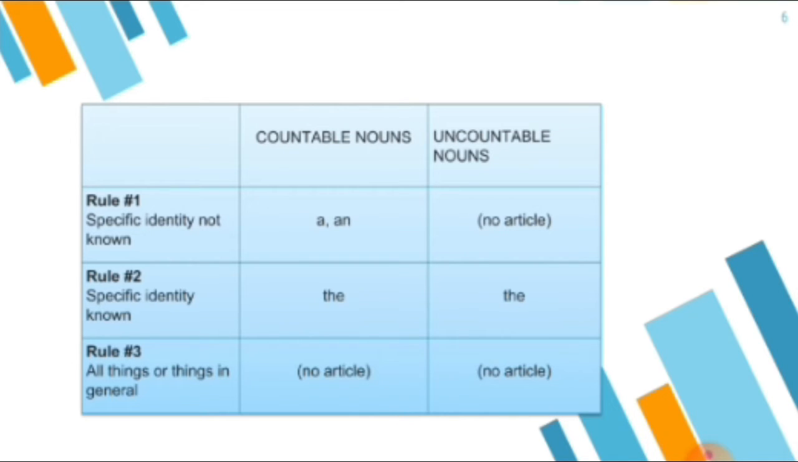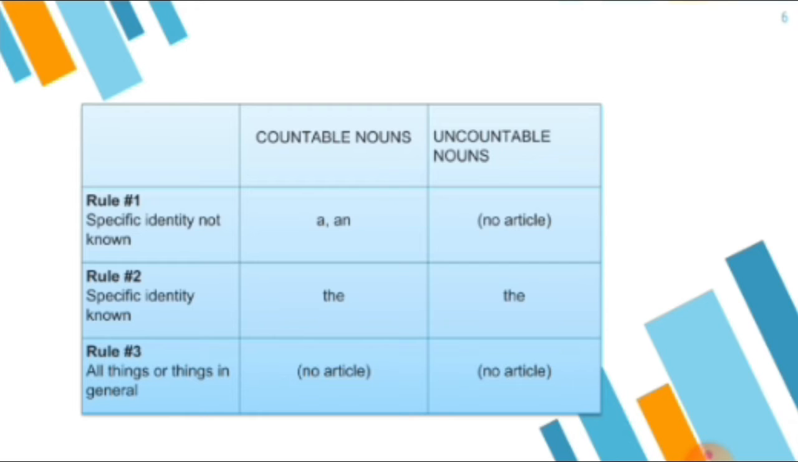The first rule is specific identity not known. Where you use "a" or "an", such kinds of words are used in the sentence where you don't know the identity of the word. So what you are going to use is either "a" or "an" on the basis of the sound of the noun.